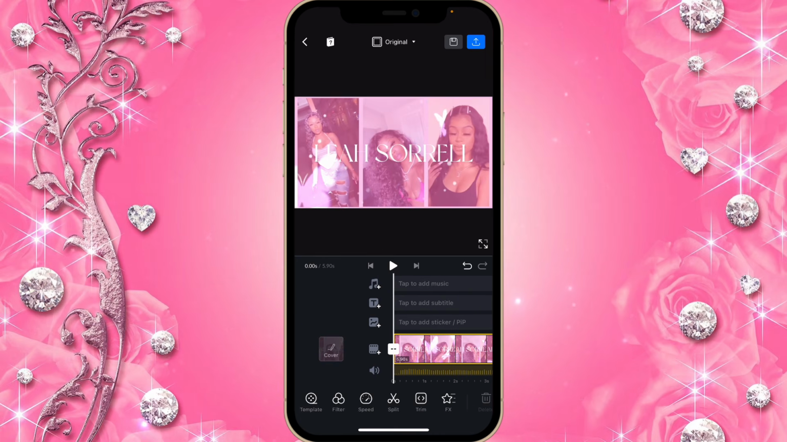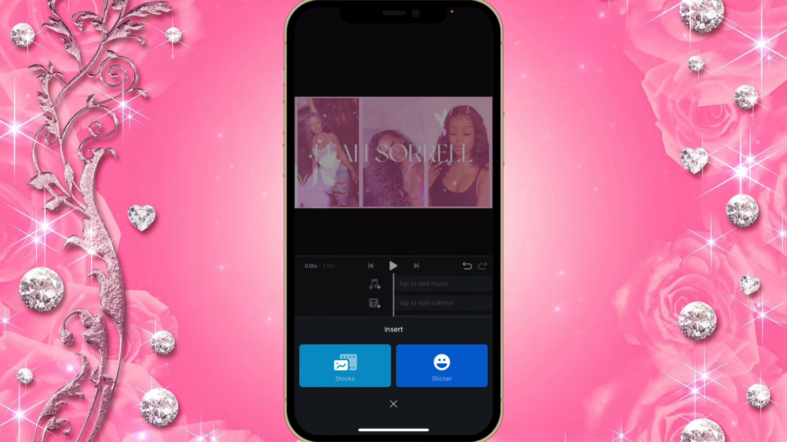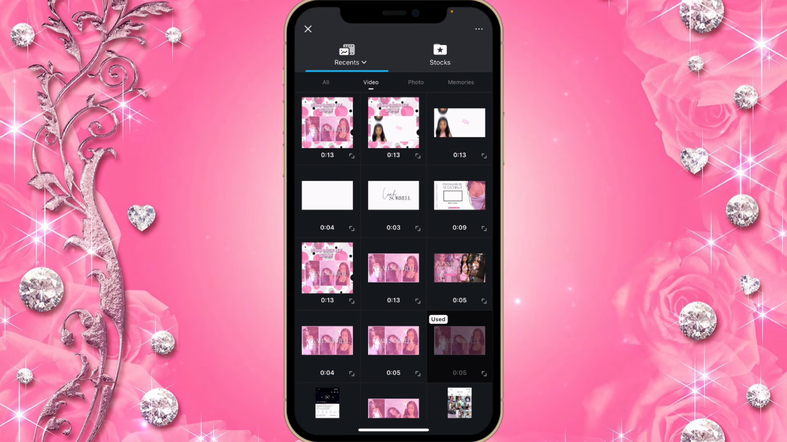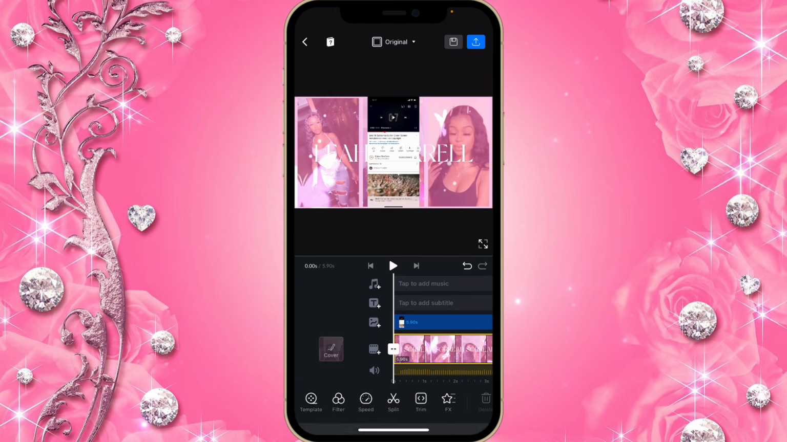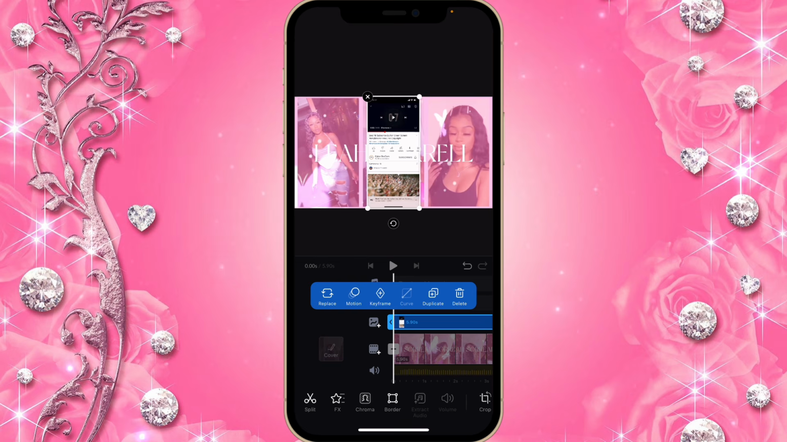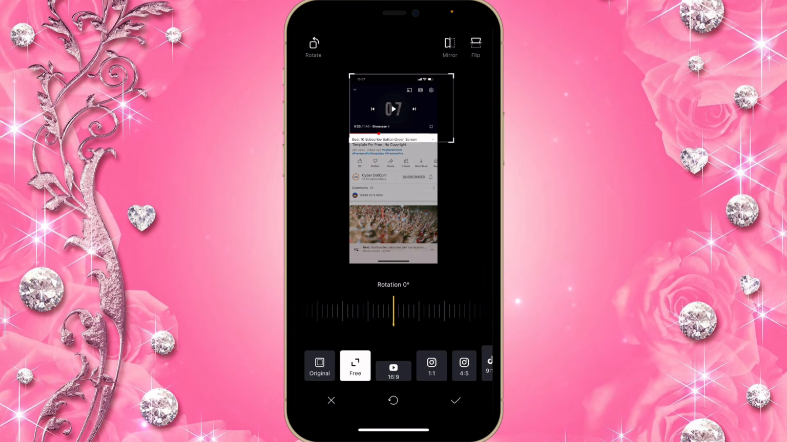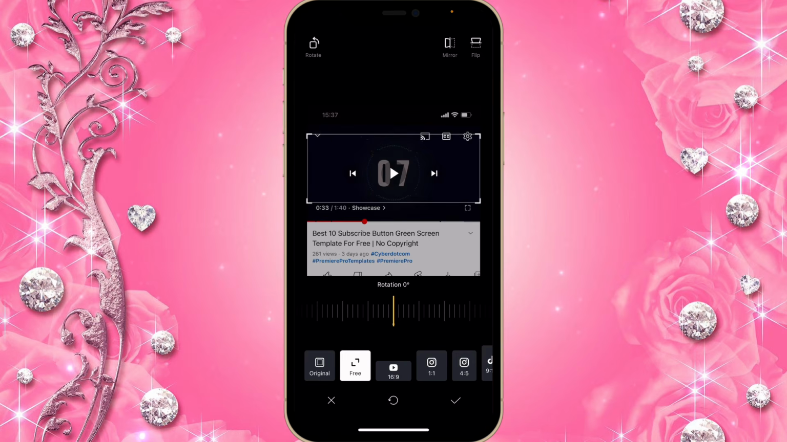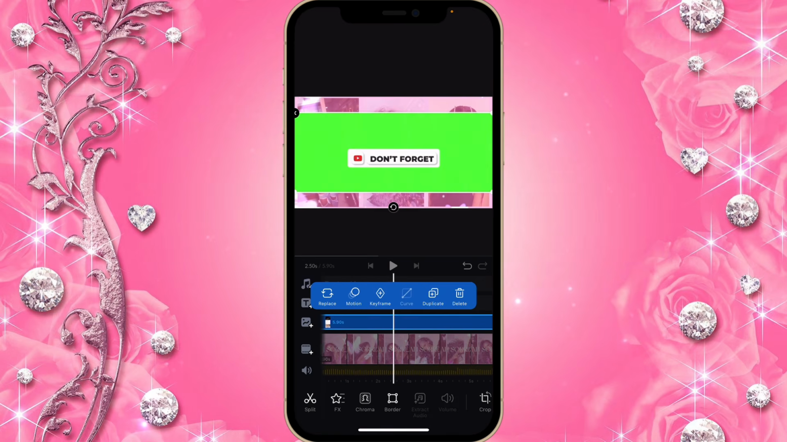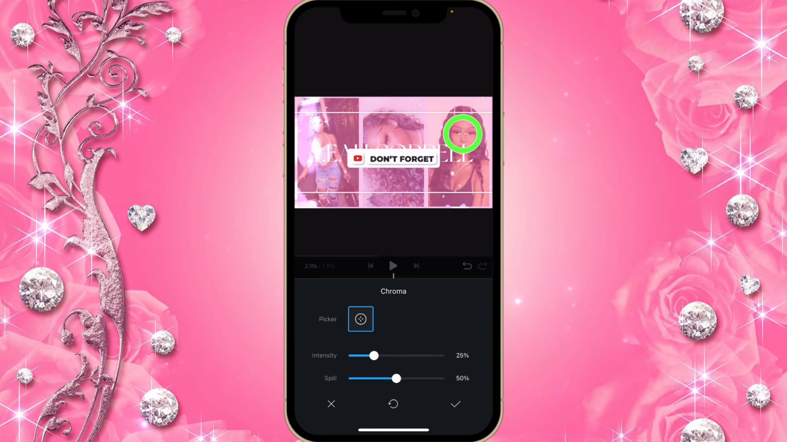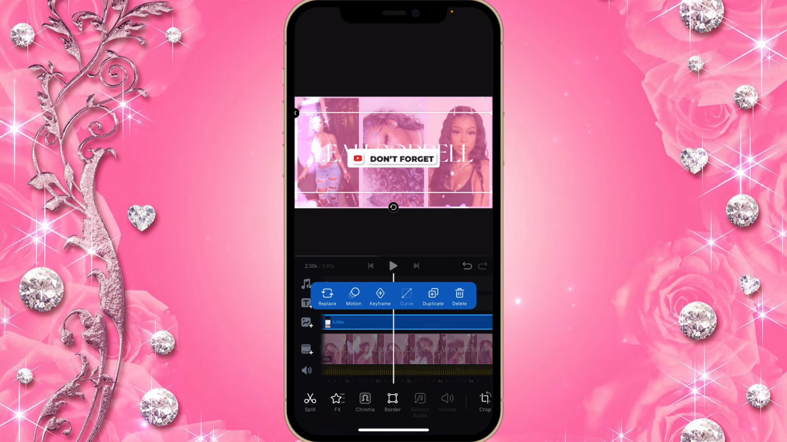So now you're gonna click on this image icon that's above the slide, then click on stocks, and then choose the screen recording of your subscribe button. So I'm gonna click on crop because I don't need the full screen, I just need the subscribe bit. So now I'm gonna click on chroma, and I'm gonna go to the green area, and that should take the green screen off. So now we're gonna take the subscribe button below the name like that.